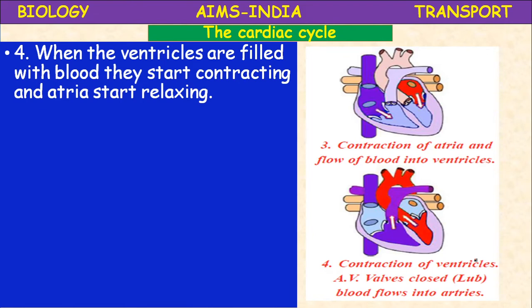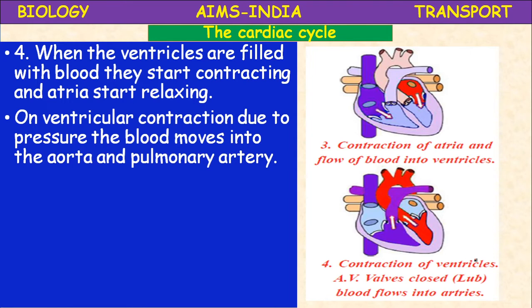Okay, next, on the ventricular contraction, due to the pressure, the blood moves into the aorta and pulmonary artery. Okay, as we studied, pulmonary artery arises from the right ventricle and aorta arises from the left ventricle. When ventricles contract, the deoxygenated blood from the right ventricle enters into the pulmonary artery, and when the left ventricle contracts, oxygenated blood enters into the aorta.